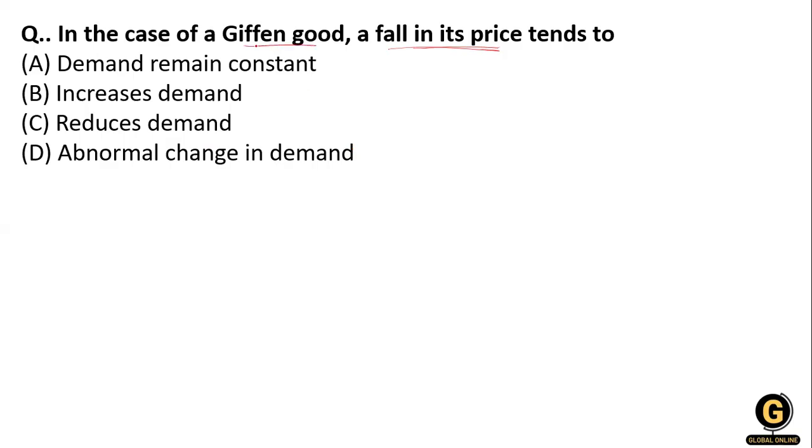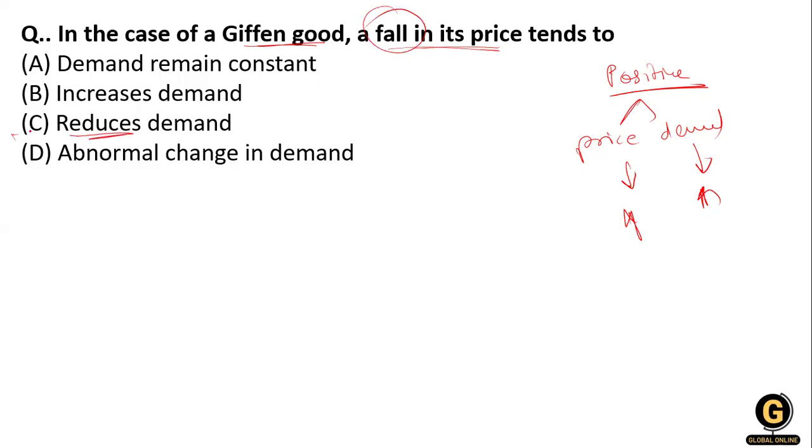In a Giffen good there is a positive relation between price and demand. If the price decreases, demand also decreases; if the price increases, demand also increases. So if the price falls, demand reduces. So option C is right over here.